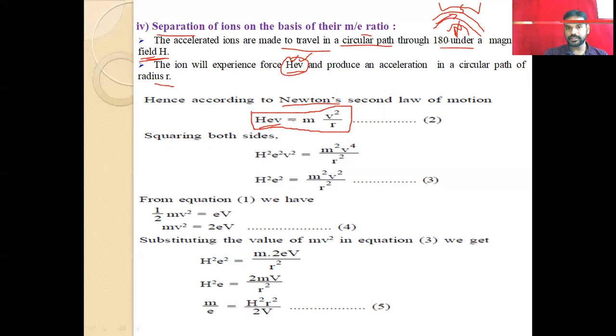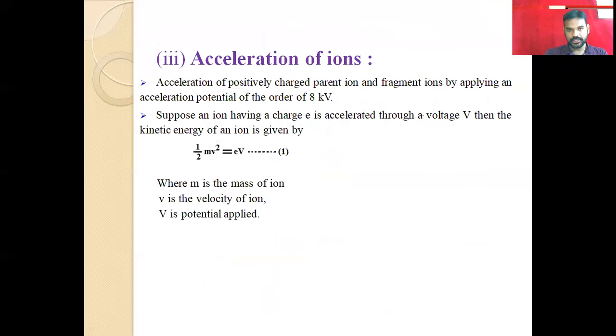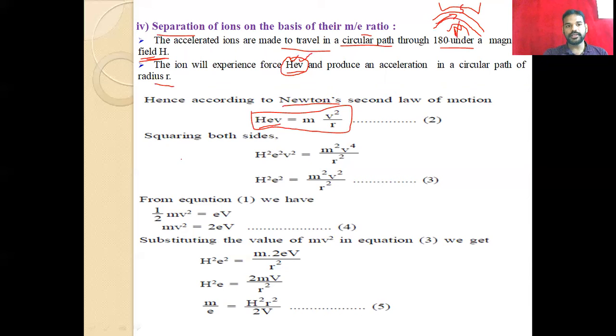So this is equation 1 and this is equation 2. Squaring both sides of equation 2, what happens? h square e square v square is equal to m square v to the power 4 by r square.